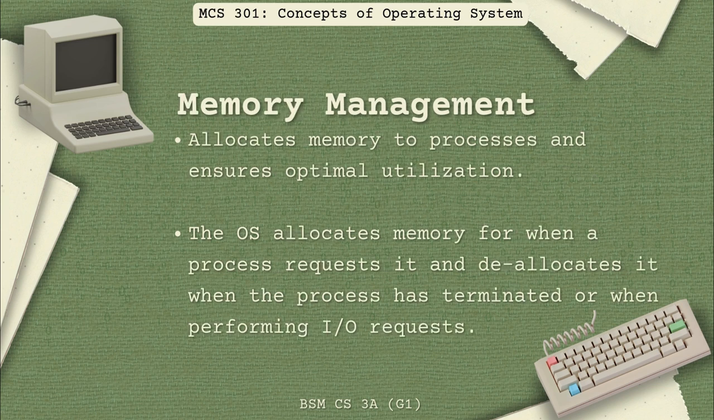Computers have a finite amount of memory. The OS allocates memory to processes and ensures optimal utilization. Every process must first be loaded into the main memory and deallocated after its completion. This is why even if Chrome were to take a bazillion RAM, your computer will not crash. The OS also handles memory security, which prevents processes from interfering with each other's memory.